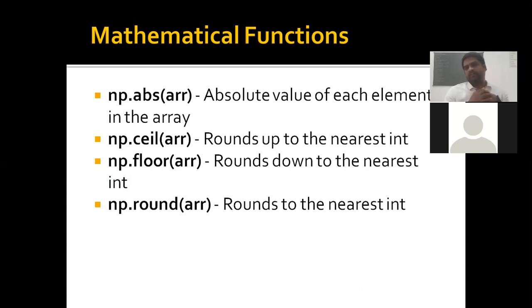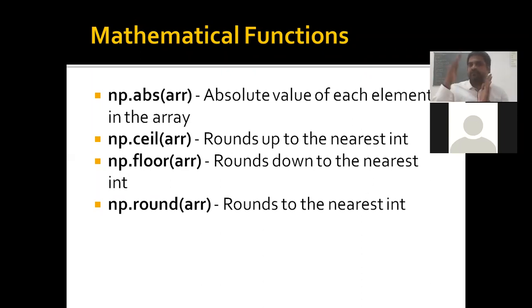Let's say round of 2.3, ultimately 2. Round of 2.6, ultimately 3. But floor of 2.6 is 2 itself. Ceil of 2.3 is 3 itself. It takes ceil, it takes floor, there's nothing else. But round depends upon the value. If it is between 0 and 0.5, it takes the floor.